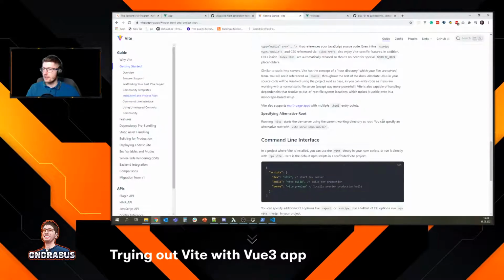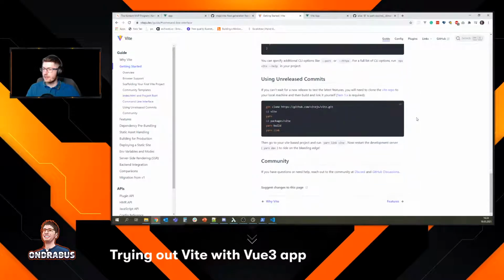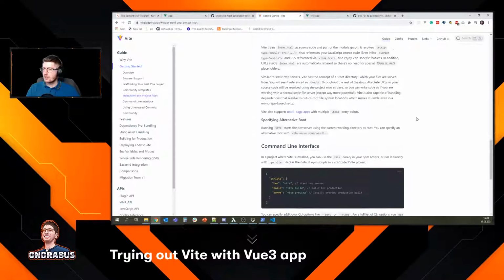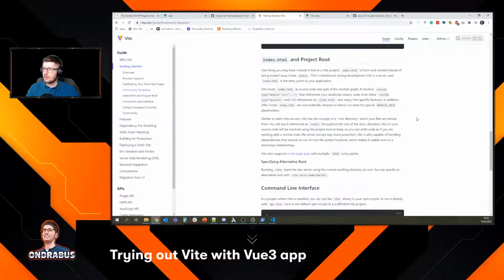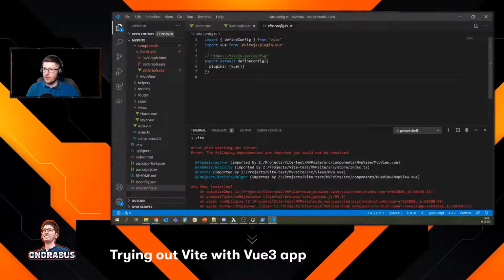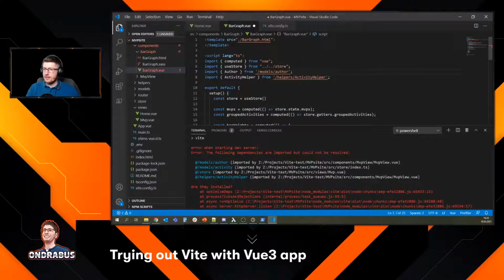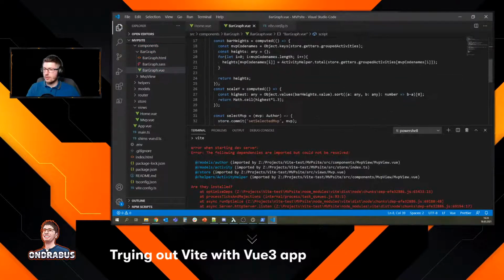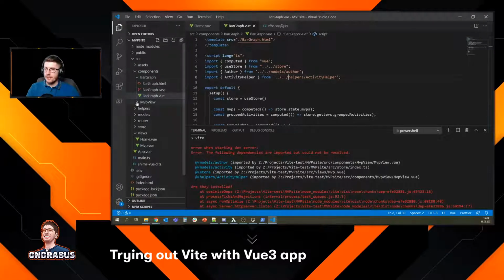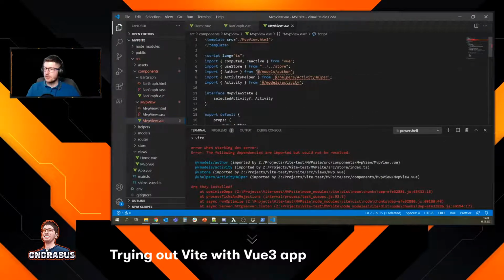Project, okay, let me see. Command line interface, using unreleased commits. Okay, maybe I'm overcomplicating this. This is gonna be easy. I'll just do it like this: this goes back to components, this goes one level up, and to models and author. So this will get rid of the issue. I just want to get this running, then we can take a look at how to optimize this. So I'm just gonna fix this everywhere.